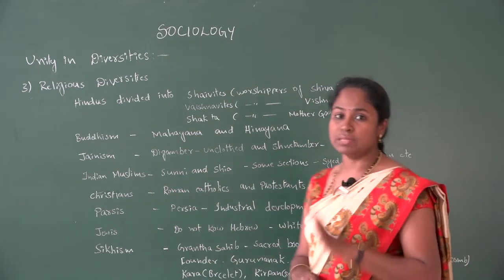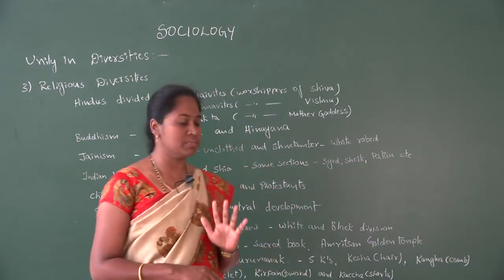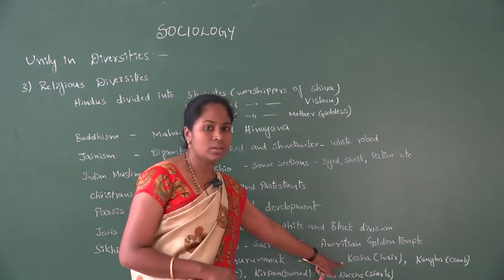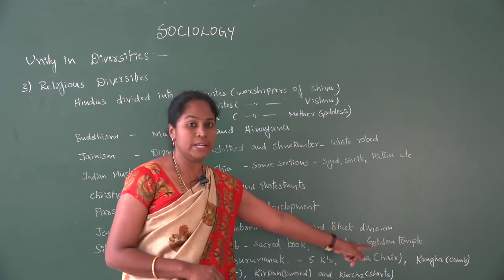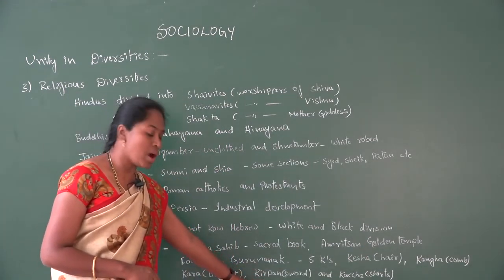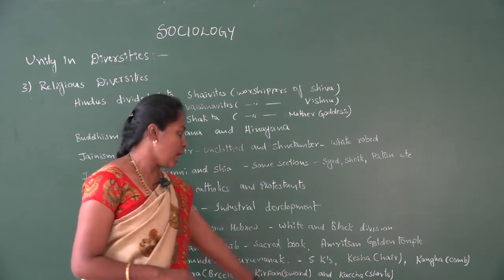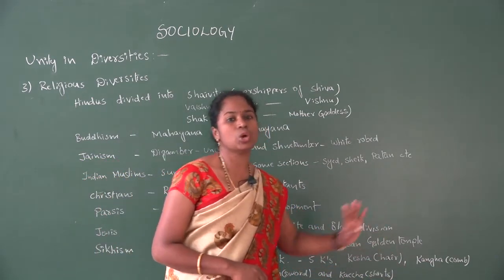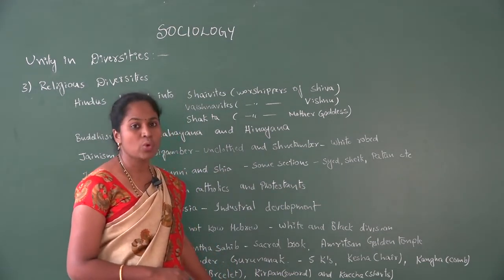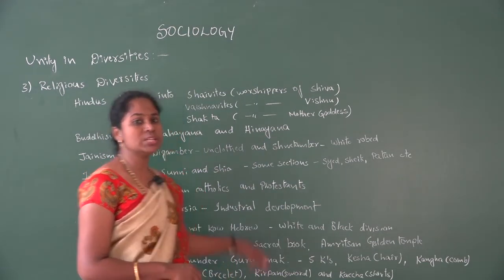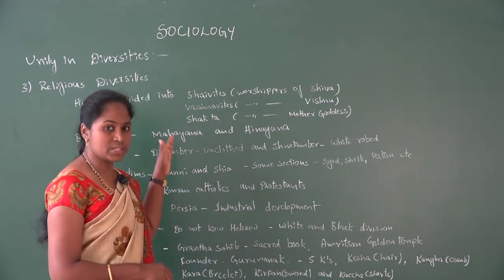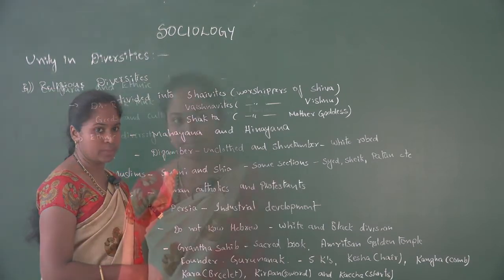They follow 5 symbols. These 5 symbols are called the 5 Ks. That is Kesha, that is hair, then Kangha, that is comb, then Kara, that is bracelet, then Kirpan, that is the sword, and Kachha, that is shorts. So these are the 5 important symbols which they have to follow. So these are the religious differences which we have in Indian society.